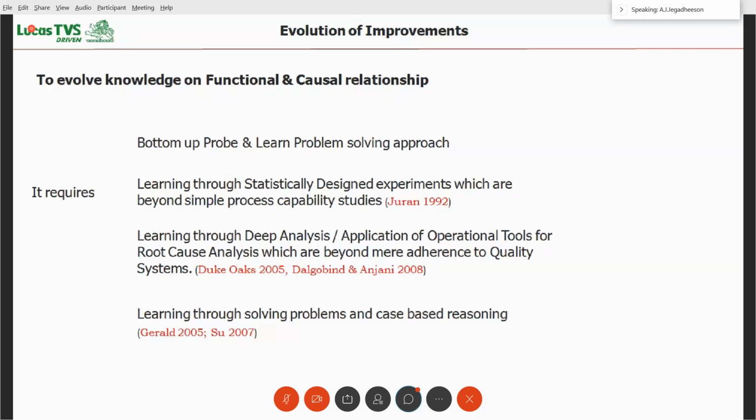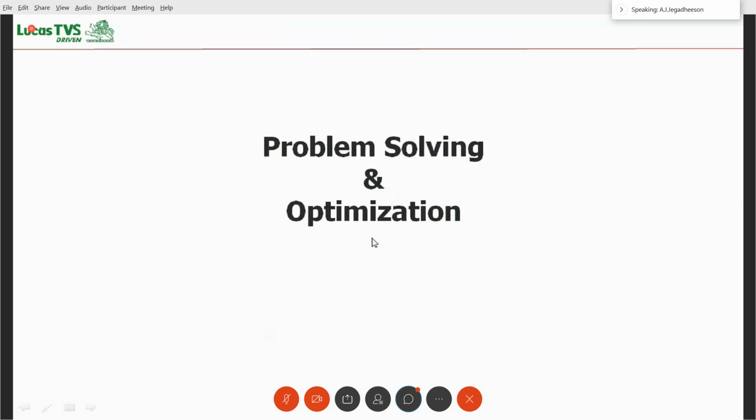For that, it requires a bottom-up problem-solving approach, statistically designed experiments, deep analysis, case-based reasoning, so many things are available. We have to use these. All these are available in industrial engineering, statistics, mathematics or science. What we need to do in Industry 4.0 is adopt these methodologies and automate them using electronics, communication and IT.